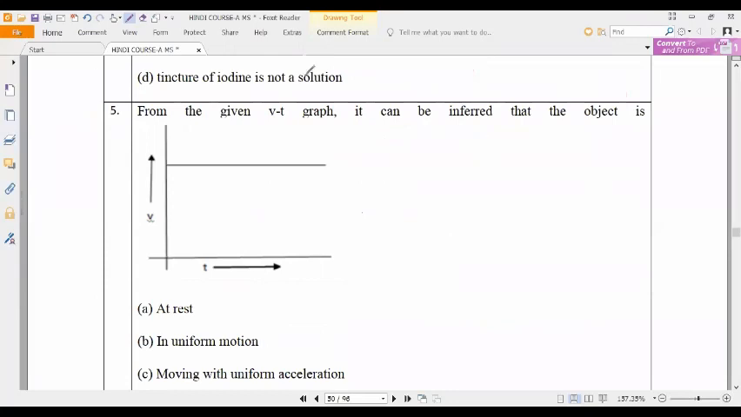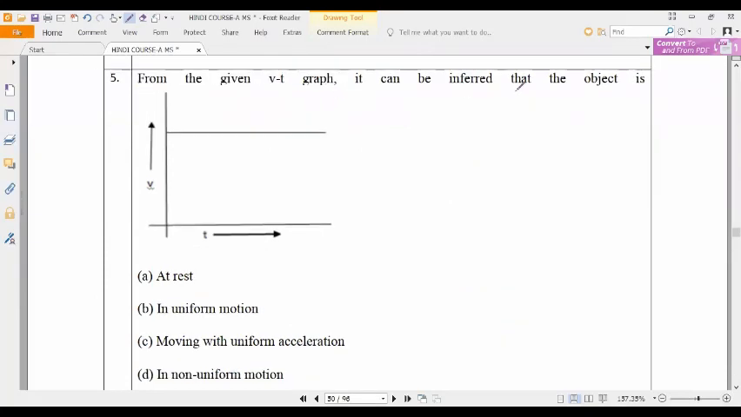Next, from the given velocity-time graph, it can be inferred that the object is in what, guys? The object is in what?